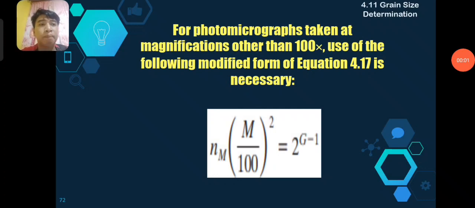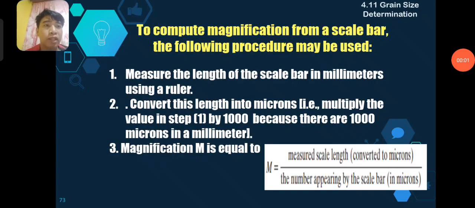For micrographs taken at a magnification other than 100 times, use of the following modified form of equation 4.17 is necessary. N sub M, the number of grains per square inch, times M, the magnification, over 100 squared, is equal to 2 raised to the power of G minus 1, where G is the grain size number. To compute magnification from a scale bar, the following procedure may be used.